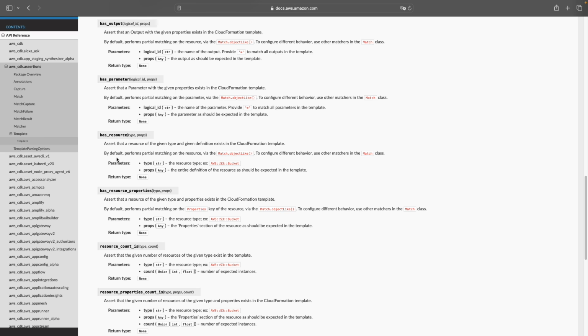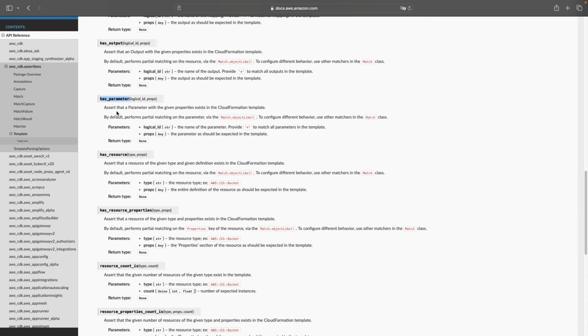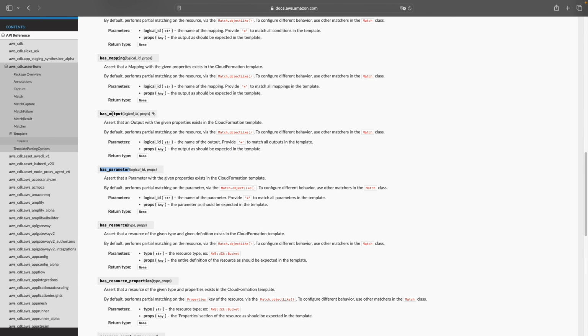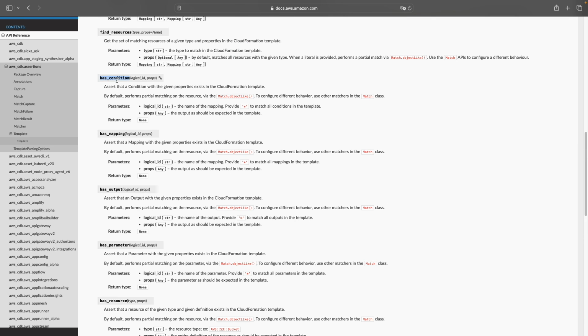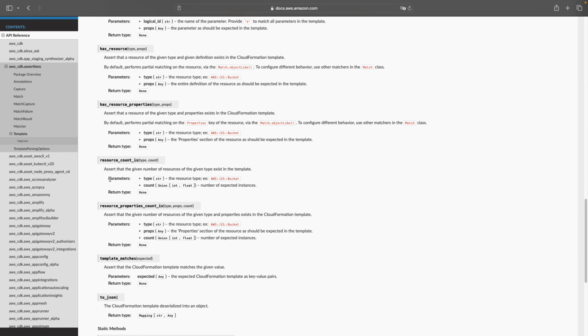There are other assertion methods available inside this class. This includes hasResource, which focuses more on the resource content rather than the specific property value. You have an assertion method to validate the parameter in the CloudFormation template. Here is the assertion to validate the output, mapping, or the condition in the CloudFormation template.